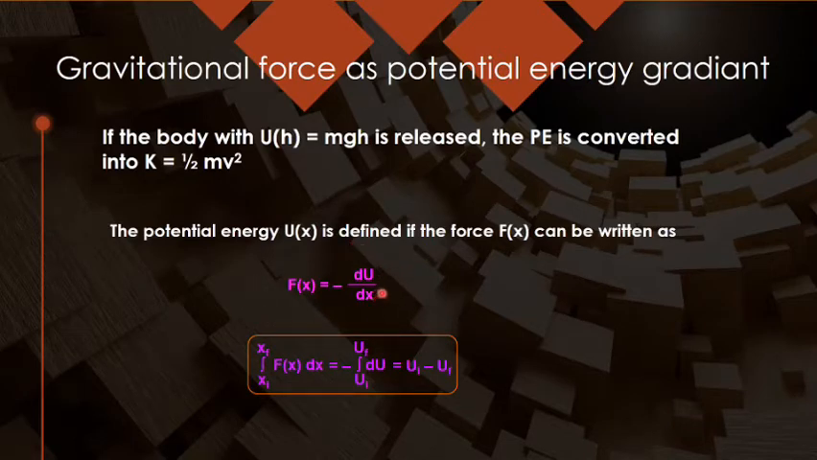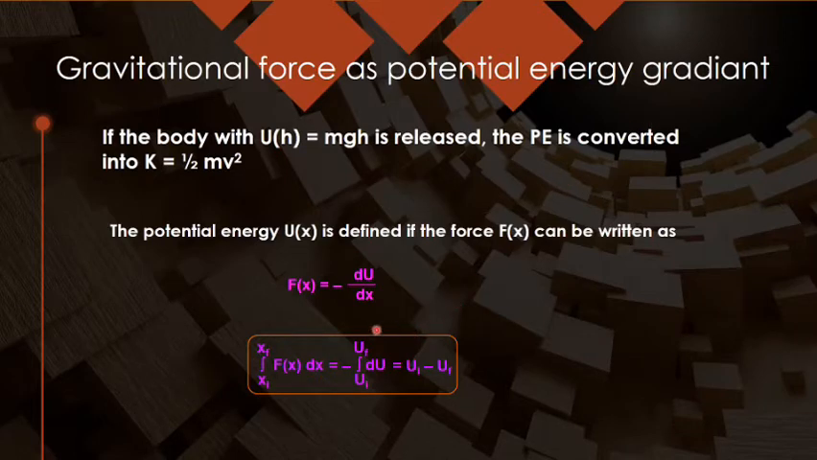This word gradient you have to learn. Whenever I am finding the change of a physical quantity with respect to distance, that distance, if I am taking on the y-axis, I may call it dy, like I said dh in the previous slide. So it can be written in any way. Whenever I am finding the variation of some physical quantity with respect to distance dx, that is termed as gradient.